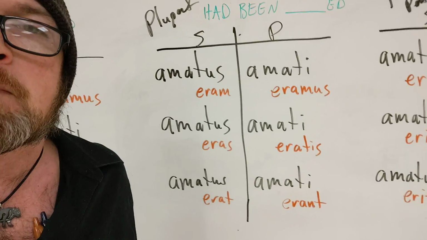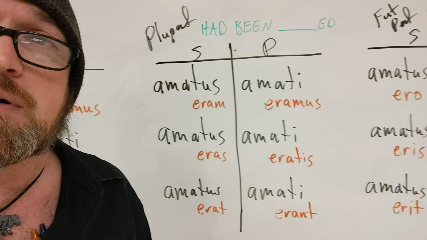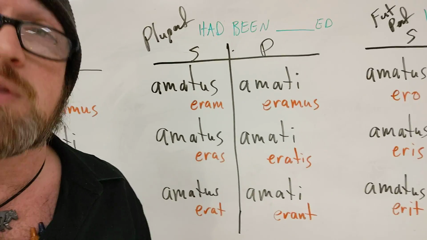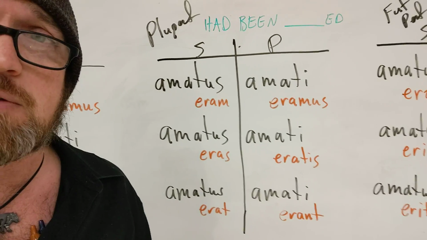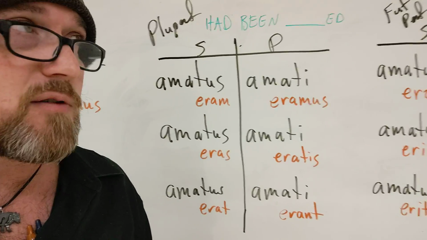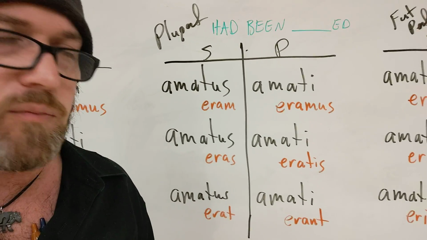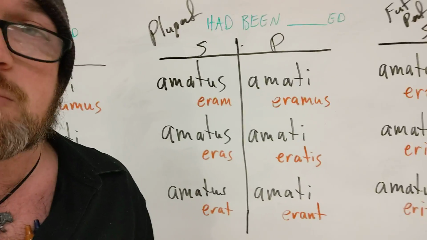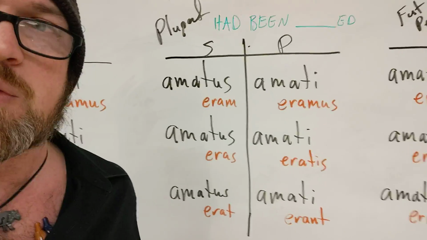All right? Which is to say your imperfect forms of sum. If you don't already know your imperfect forms of sum, go learn them right now. Or, even just pause this video here and memorize them because they're right in front of you right now. And you need to know them, again, because they're super common on their own, but also because now you need to know them as part of your pluperfect passive form.